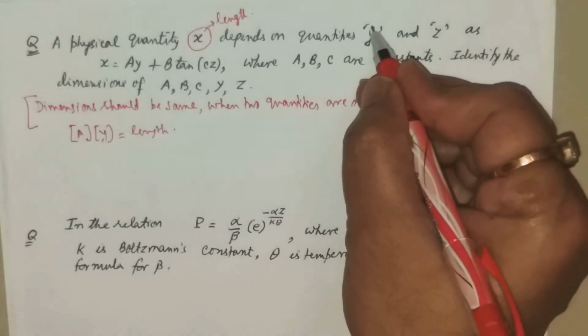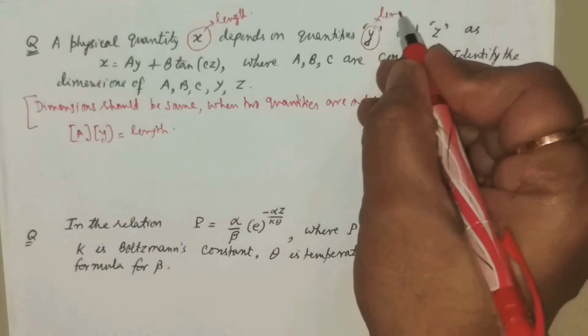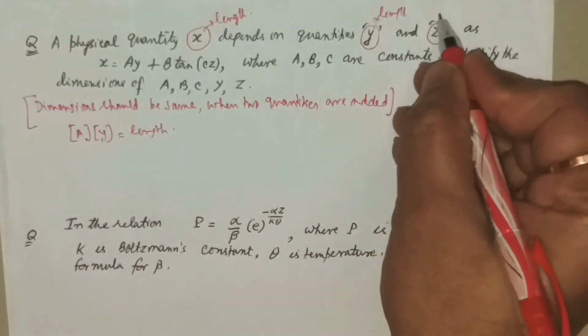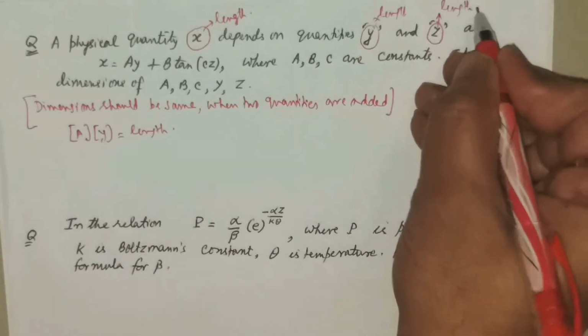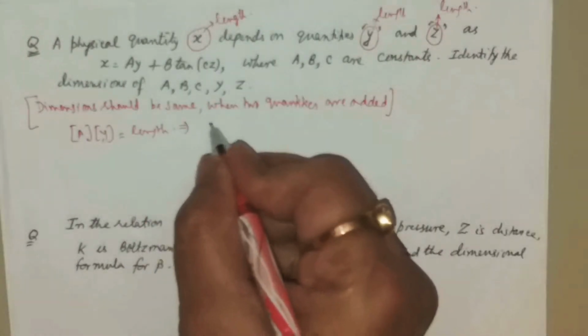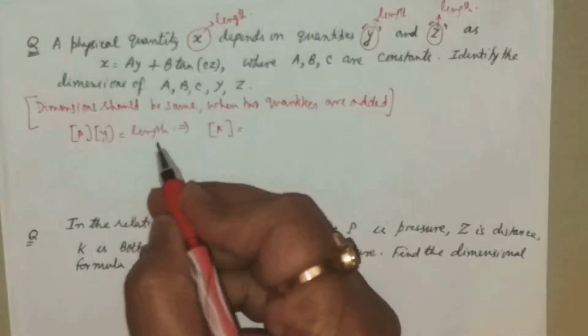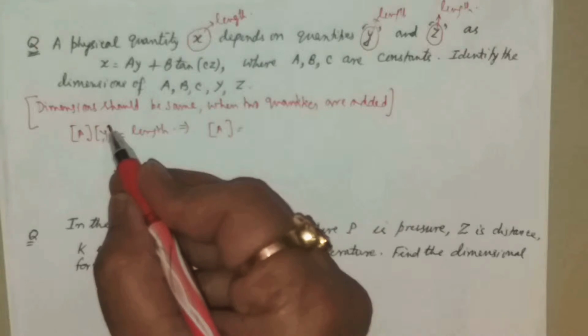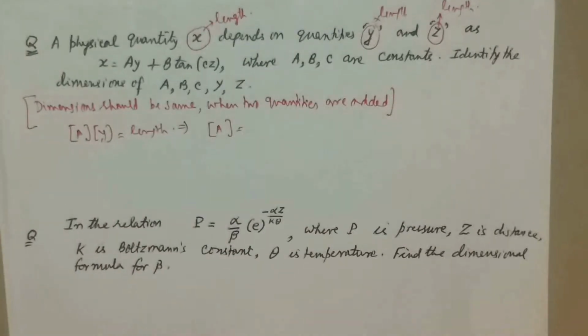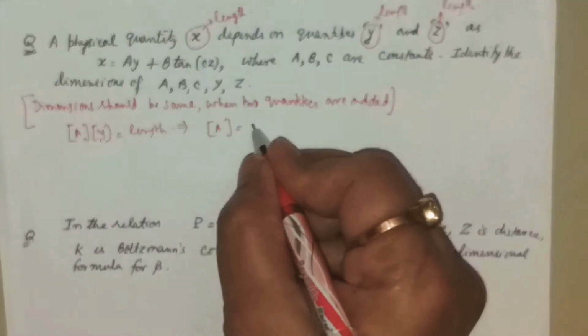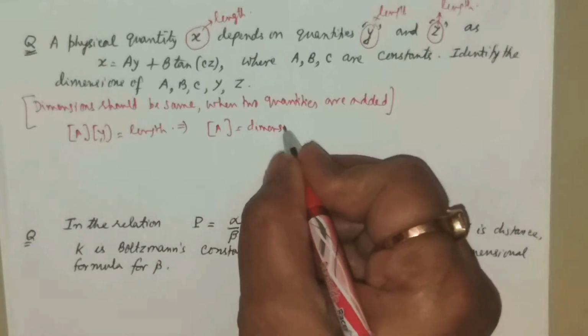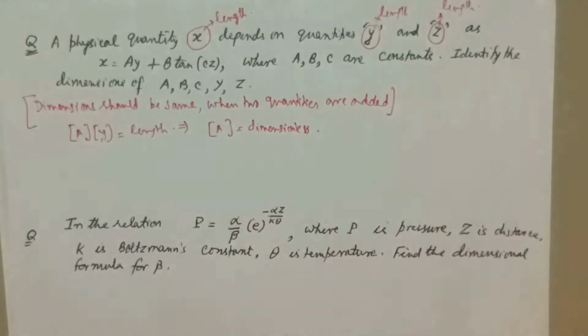Now let's say y is also length. Usually we take it in kinematics. This is also length. So therefore, what will be a? A will be equal to, this is length and y is also length, let us say. So therefore a will be dimensionless. It should be just a number.